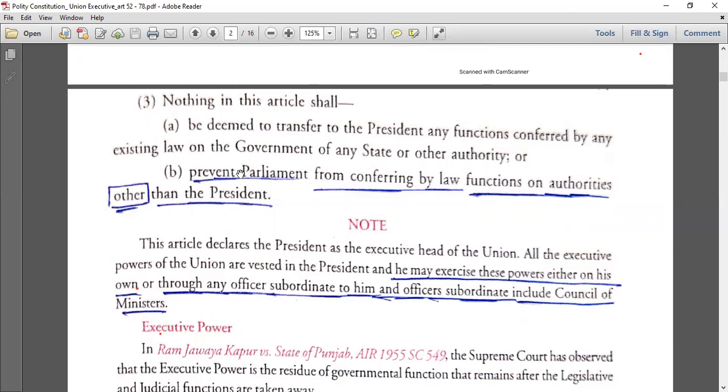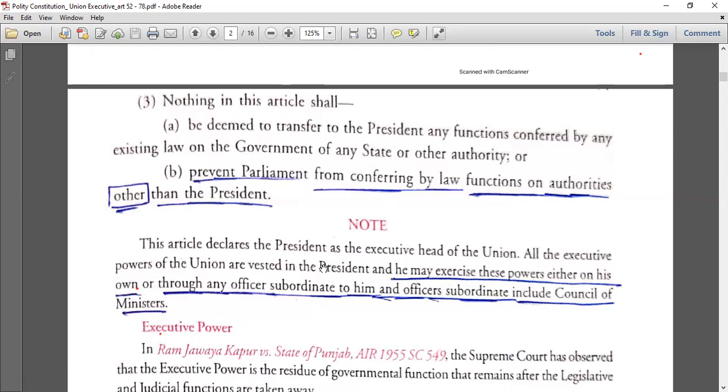Nothing in this article shall prevent the parliament from conferring by law functions on authorities other than the president. This means it is not preventing the parliament from conferring by law functions on authorities other than the president. So parliament can also make a law, but other than the president. Here the keyword is other than the president. Nothing in this article will prevent the parliament from doing any law and giving any functions on authorities other than the president. So the same thing is written in a normal way.